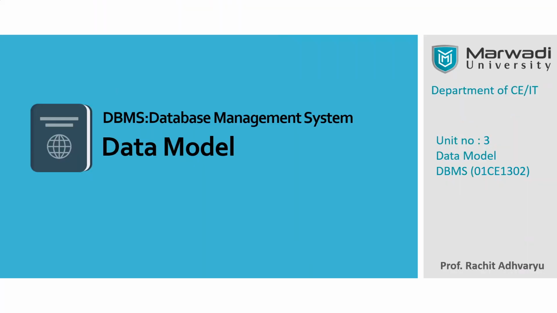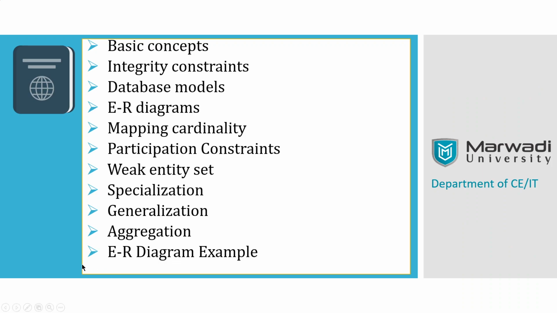Right, so the next unit in the list is database models. We have skipped unit number 2 right now, and we will first complete unit number 3 and then go for unit number 2, because there is some interconnection between these two units. That is why. So, database models, and in this particular chapter, we are mainly going to deal with this topic. This is the most important topic for this unit, that is ER diagrams.